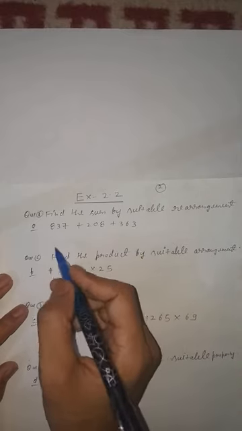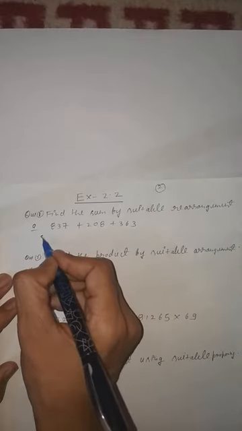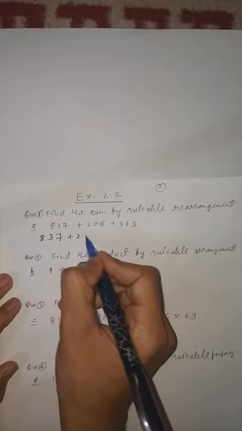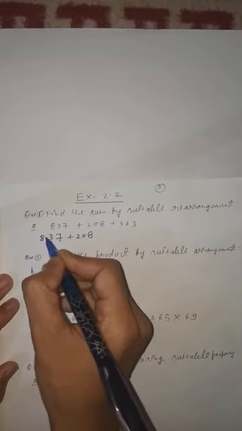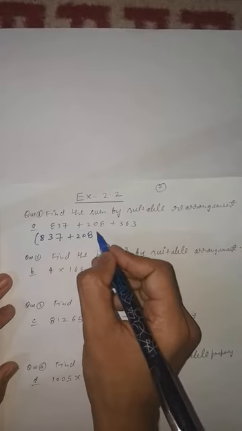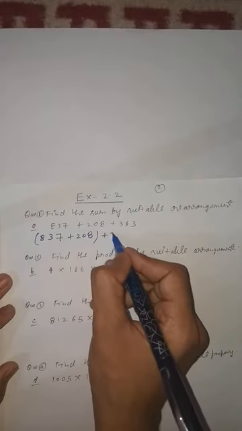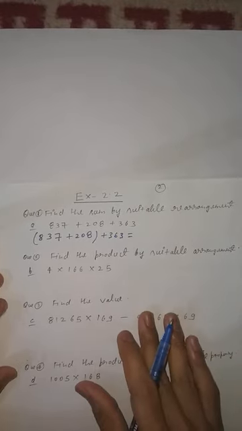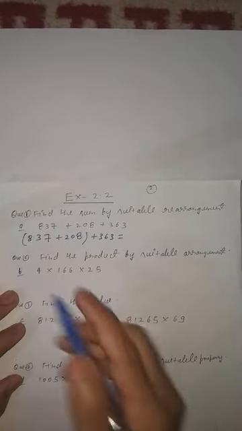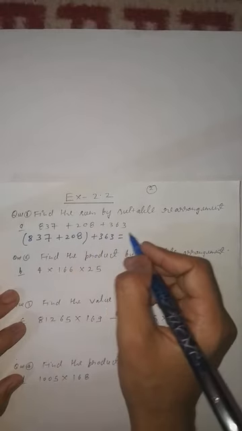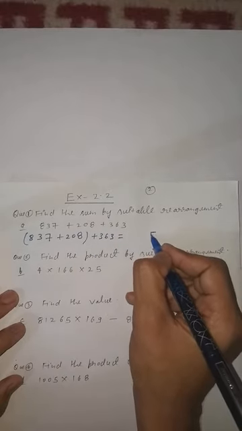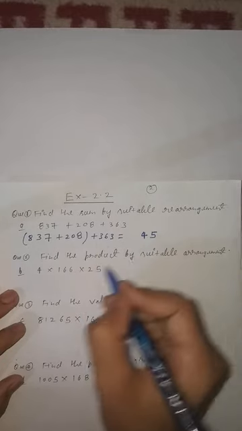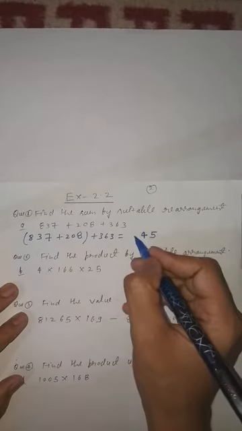So what I am going to do is take 837 and 208 in one bracket, and 363 outside. According to BODMAS, what will you solve first? The bracket. So when you solve this, 8 plus 7 is 15, then 3 and it will become 4, and 8 and 2 is 10.